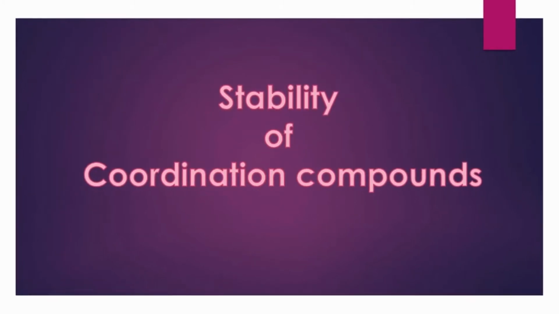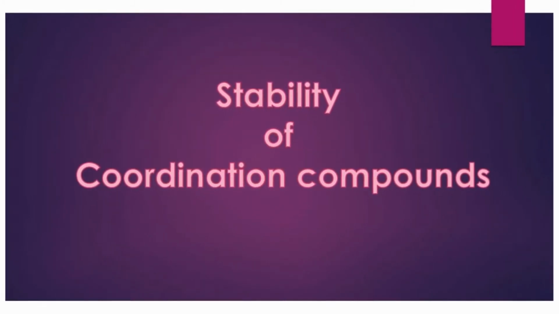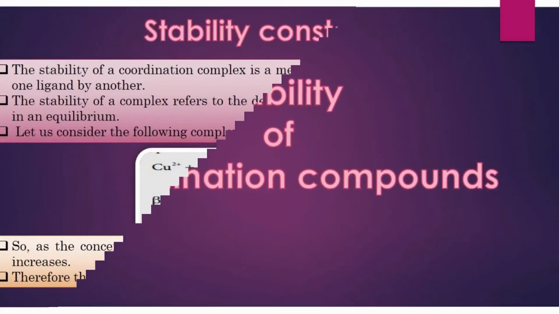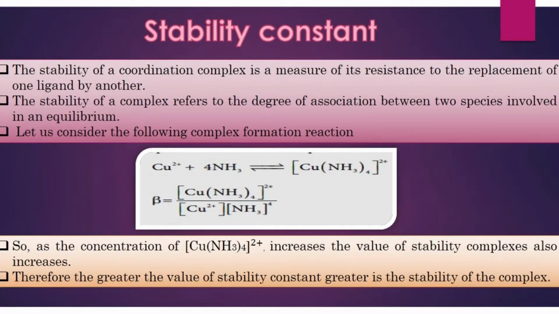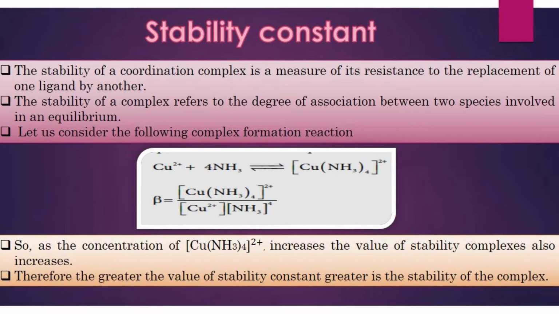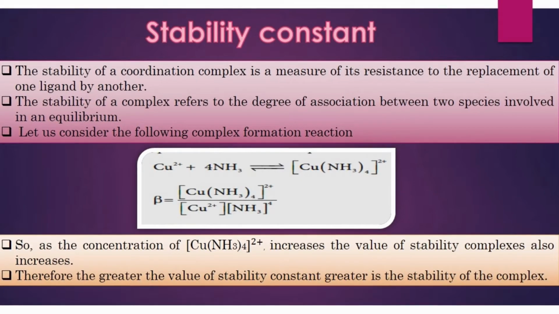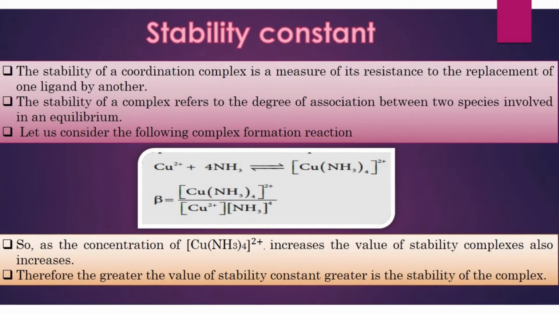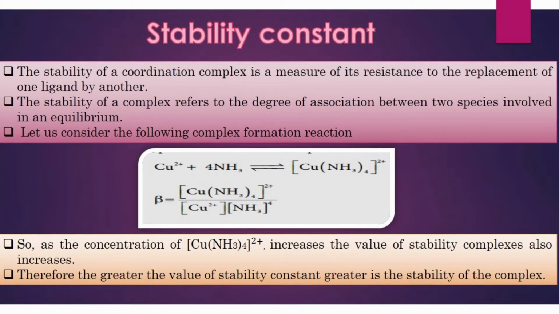Good morning, students. Today we are going to discuss the stability of coordination compounds. Stability of coordination complexes can be interpreted in two different ways. The first one is thermodynamic stability and the second one is kinetic stability. Thermodynamic stability of a coordination complex refers to the free energy change of a complex formation reaction. Kinetic stability of a coordination complex refers to the ligand substitution.